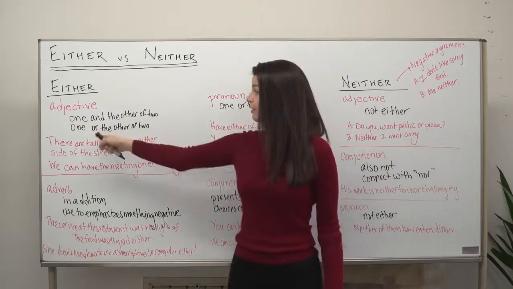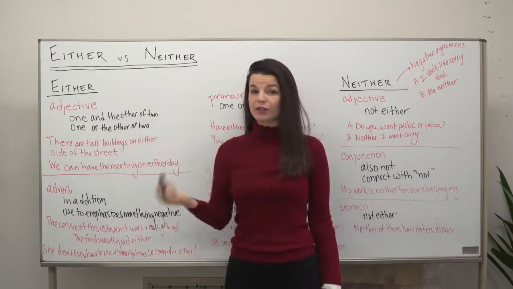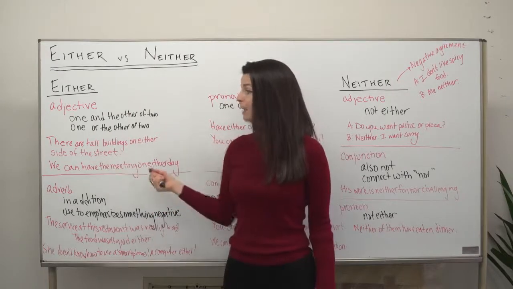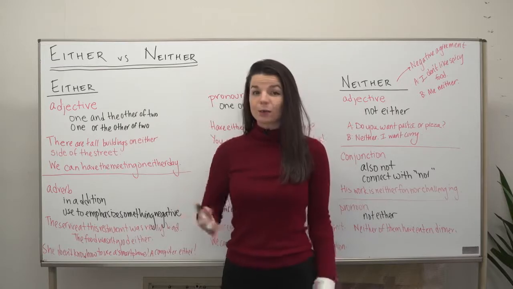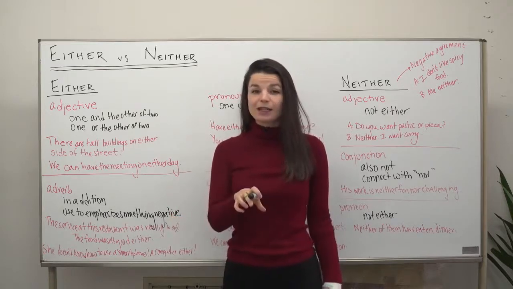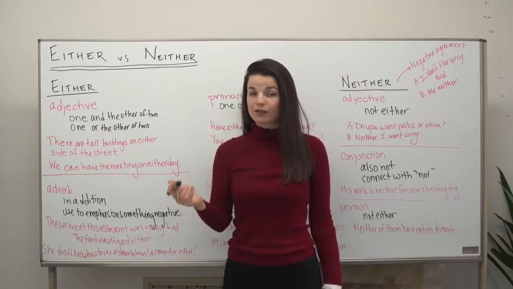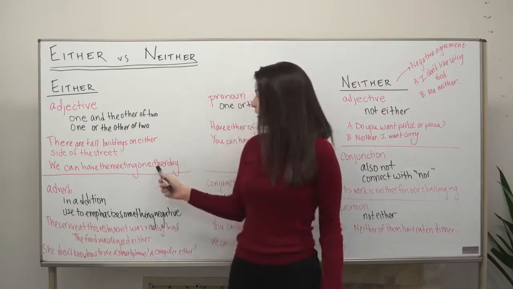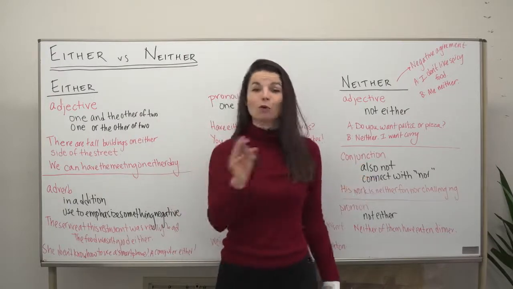So here, the meaning is the second meaning I mentioned, one or the other of two. So here the topic is a meeting, one meeting. Therefore, from context, we can understand that the meeting is going to happen only on one day, not 2 days. So we know this use of either means one day or a different day, one or the other.